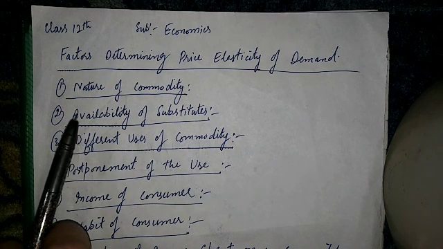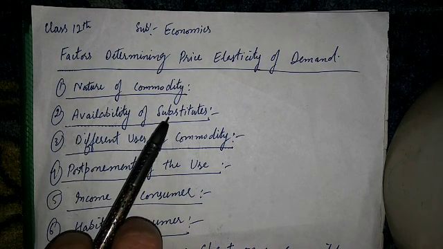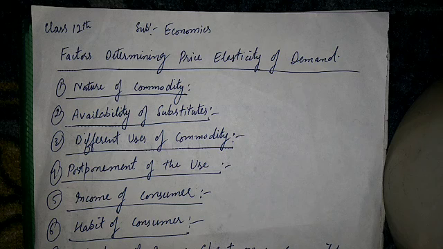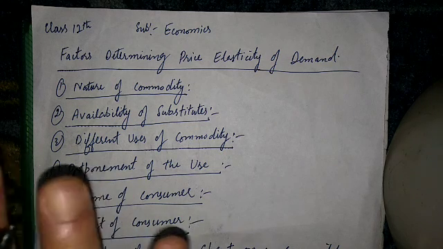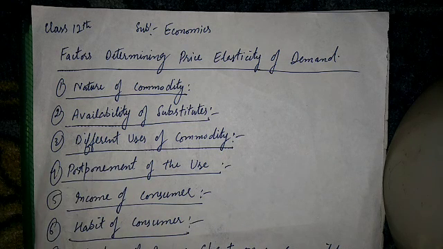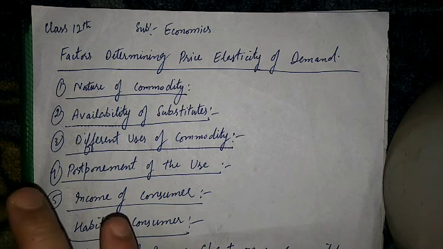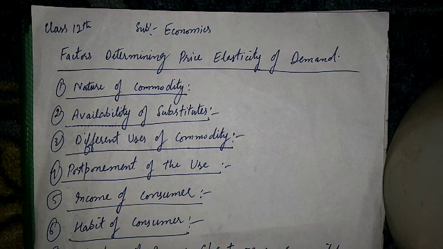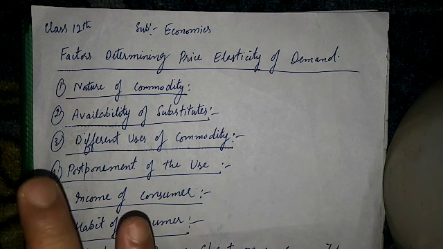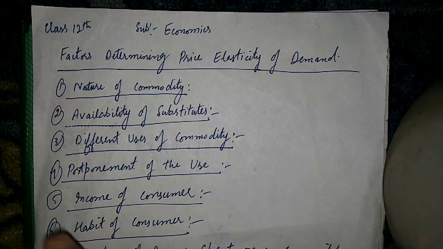And the second factor is availability of substitutes. You see, demand for those commodities which have substitutes, for example, tea has its substitute in coffee, orange juice has its substitute in lime juice, so they are relatively more elastic. The demand for those commodities which have substitutes are relatively more elastic.